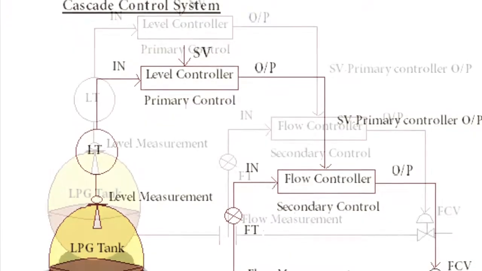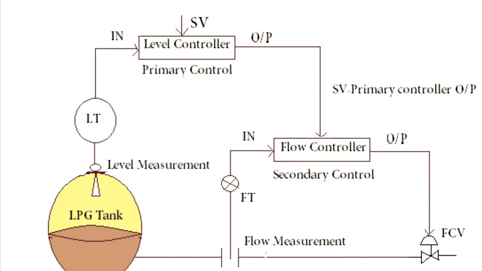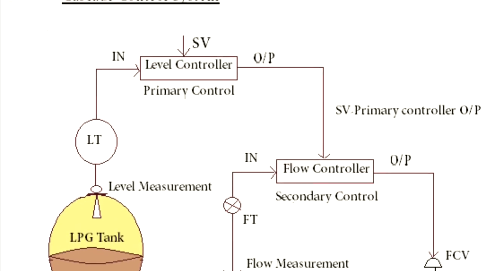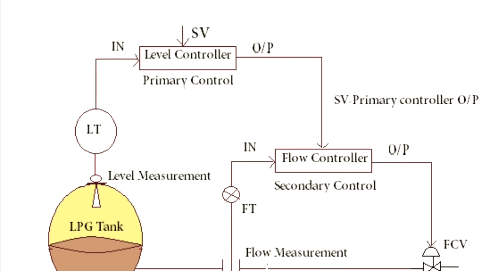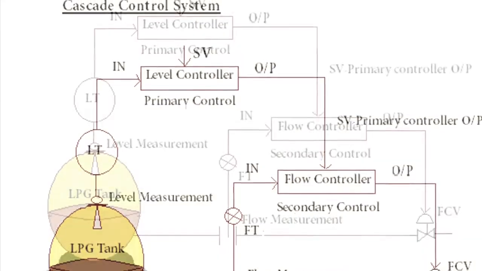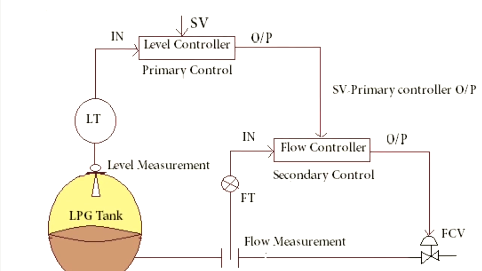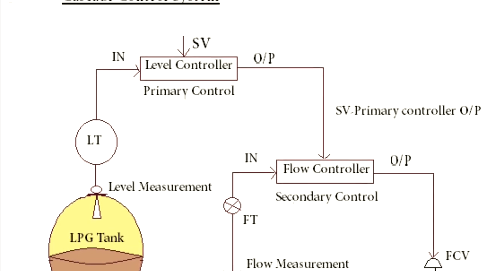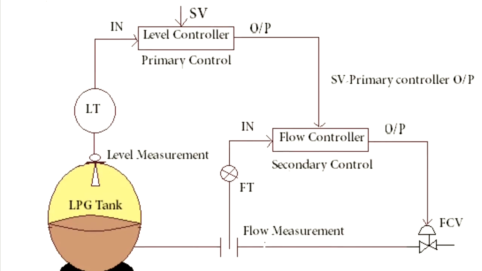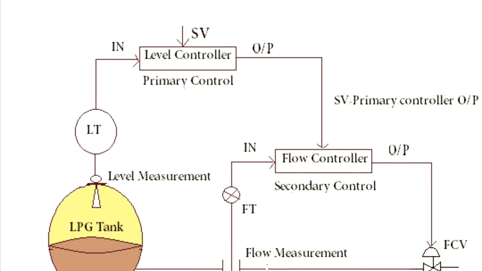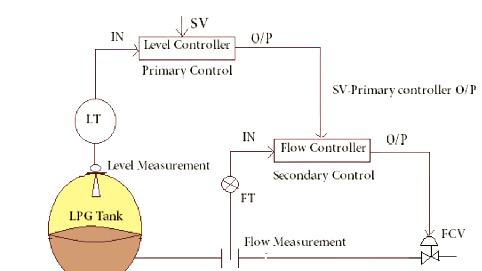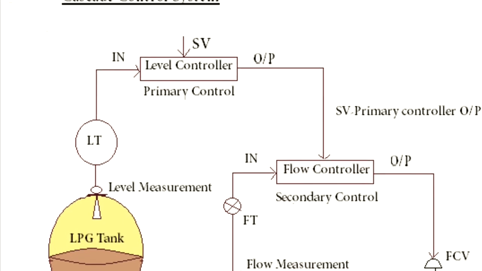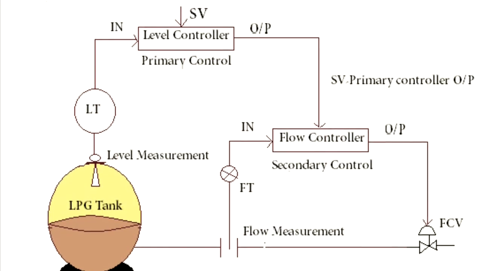Set value is nothing but set point. This set point or set value is given by the operator to the controller. So the controller takes necessary action to maintain the process within the set value itself. If the value of the process goes beyond the set value, in plus or in minus, it is considered as error by the controller.